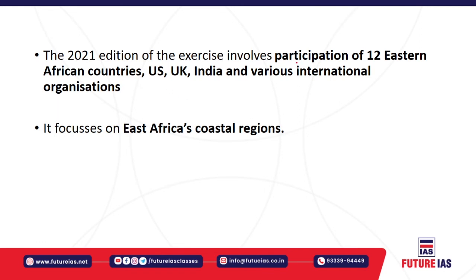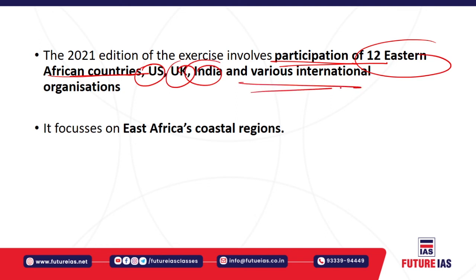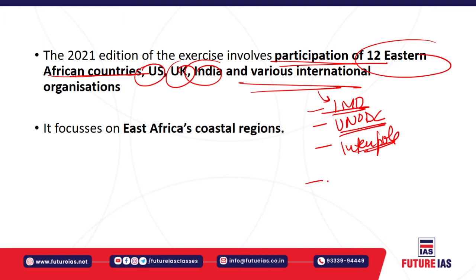This exercise basically involved the participation of 12 Eastern African countries, including the US, UK, India, and various international organizations, like the International Maritime Organization or IMO, right? Then you have the UNODC, that is the United Nations Office on Drugs and Crime, because piracy activities are also there. Then you have Interpol. Interpol is also participating because there is a huge scope for security challenges. Then you have the critical maritime routes, the Indian Ocean, as well as Somalia for that purpose.